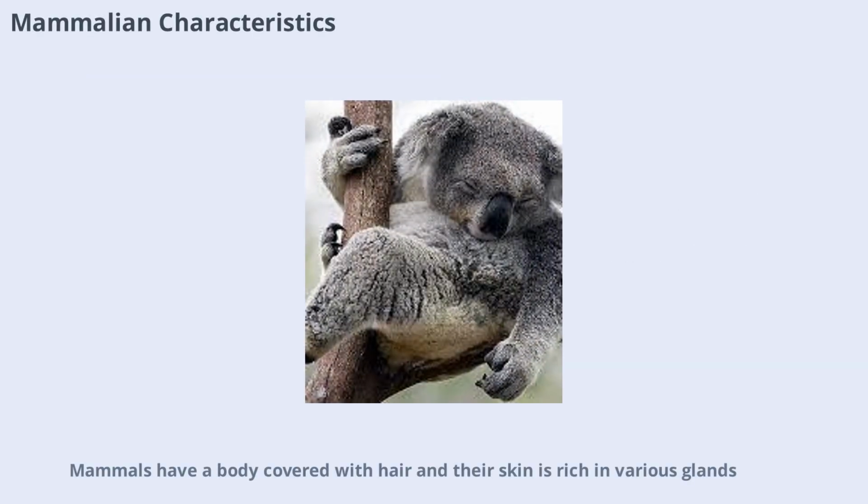Mammals have a body covered with hair, and their skin is rich in various glands, including sweat, sebaceous, scent, and mammary glands. They possess movable eyelids and fleshy external ears, which aid in sensory perception. Their excretory system is advanced, with kidneys that open into a bladder. Most mammals have 4 limbs, though these may be modified, reduced, or even absent in some species, reflecting their adaptation to different environments. These features collectively contribute to the success of mammals across the globe.